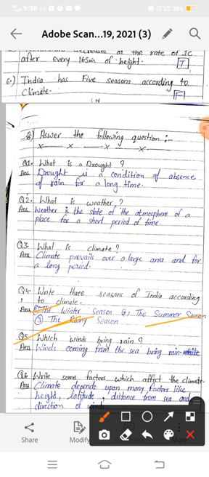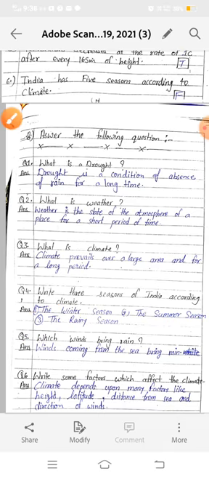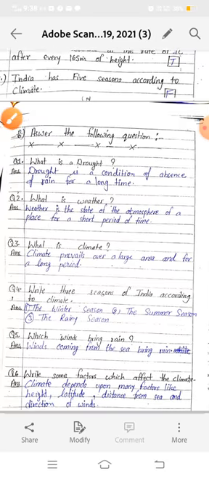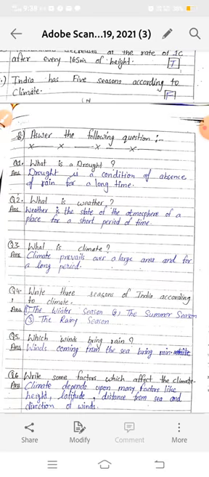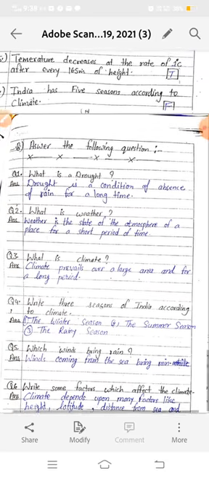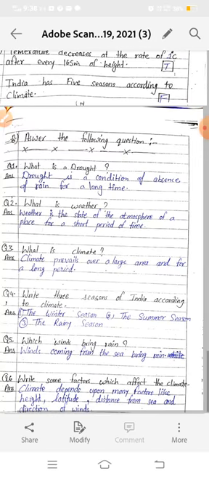So easy, I told you, the winds coming from the sea bring rain because they have moisture. Now question number 6, write some factors which affect the climate. The climate depends upon many factors like height, latitude, distance from sea, and direction of winds, etc.